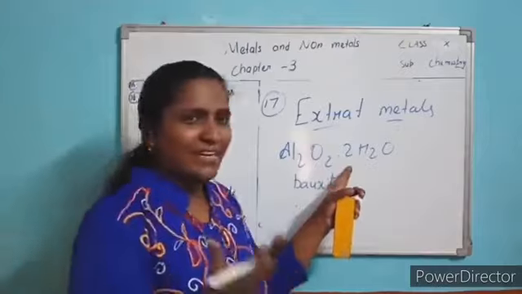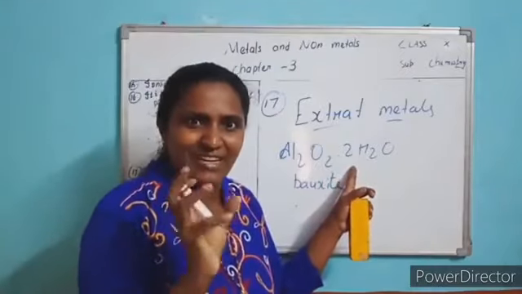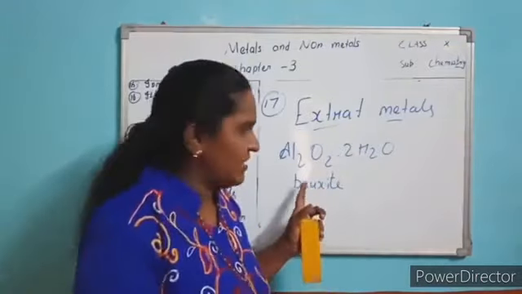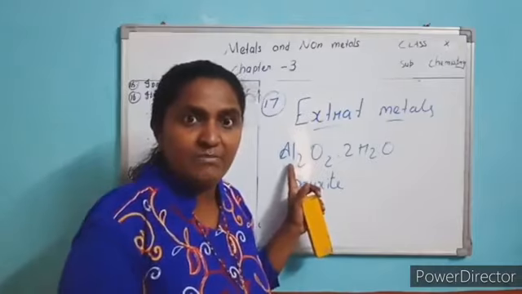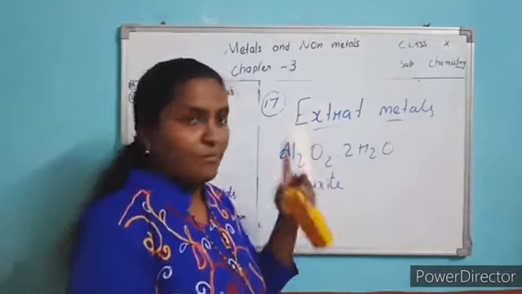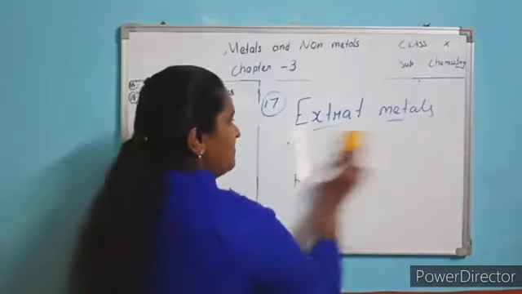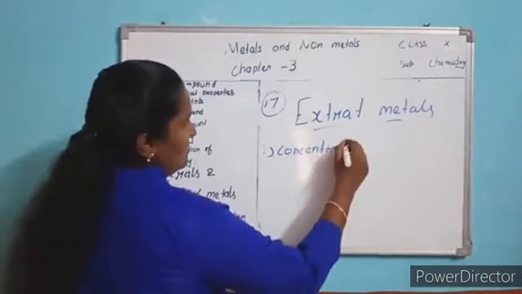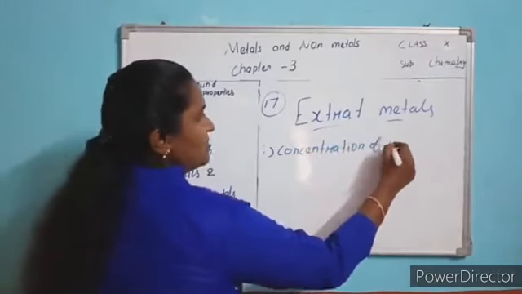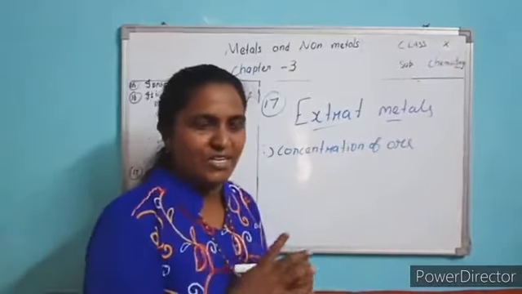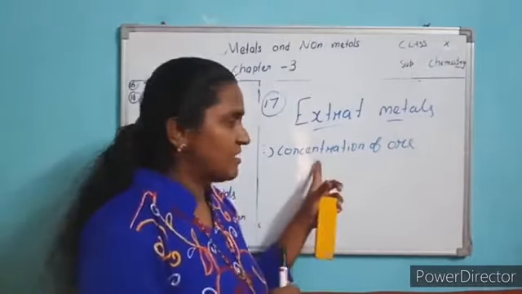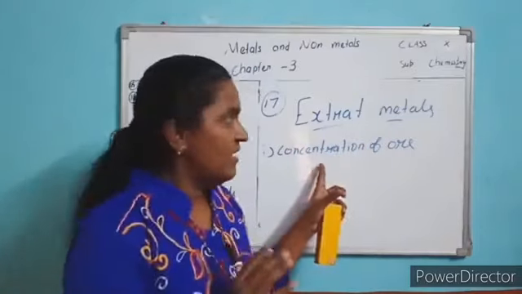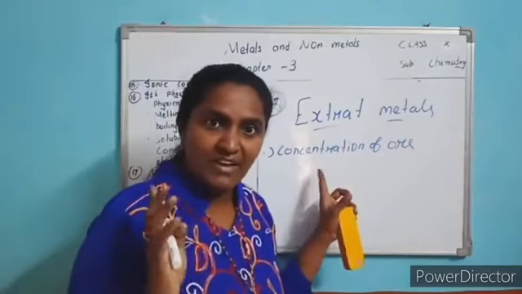Now listen, it will look muddy, that means soil, rock, small rocks. From which, through many processes, finally we get metal. Which metal? Aluminium. So what are the processes involved? First one is concentration of ore. Here I take the example of bauxite only because you are much familiar with this. First method to extract the aluminium: they get the ore, that means bauxite, they collect from somewhere.